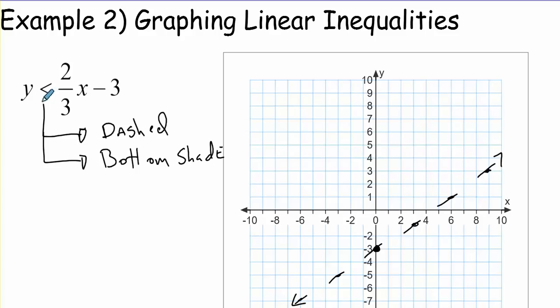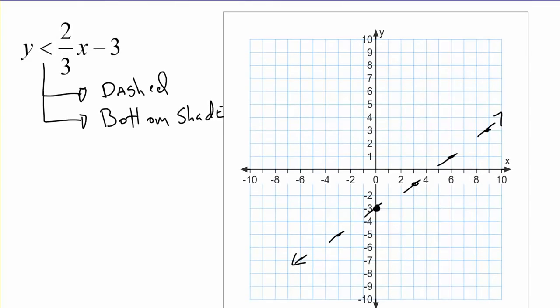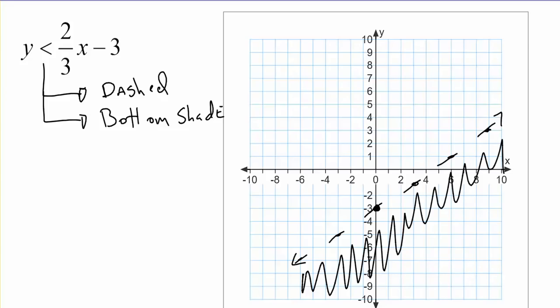And so now, what are solutions? Solutions are going to be on the bottom of this line. So how we show that solutions are on the bottom of this line is we shade, and you don't got to go crazy with your shading, but we just shade the bottom of the line. That means that any point down below this line will be a solution to this equation, and any point above the line won't be a solution.